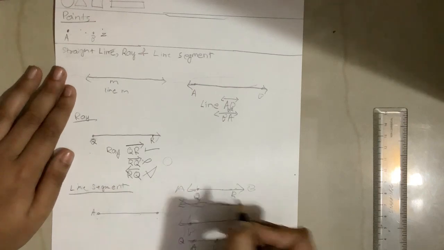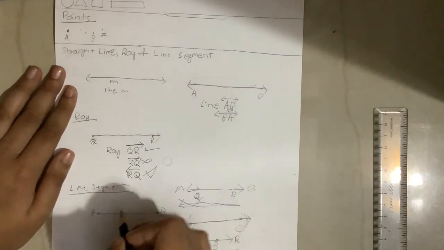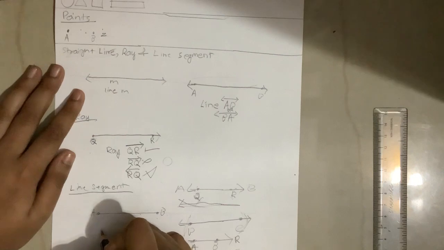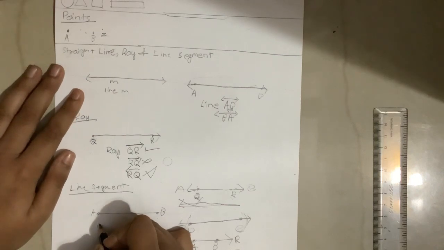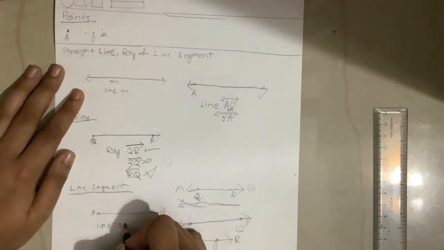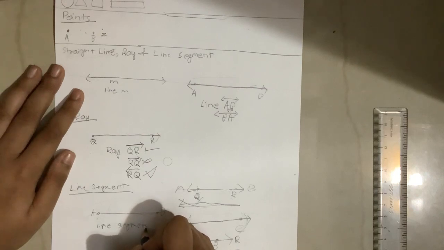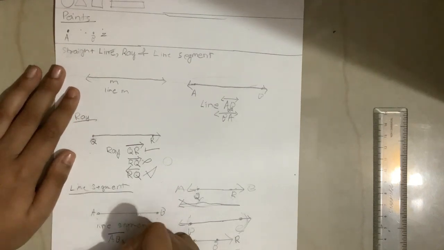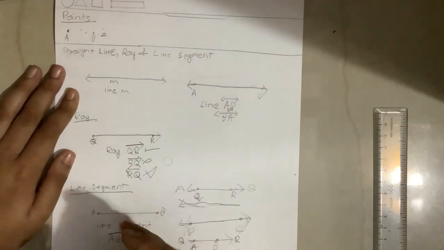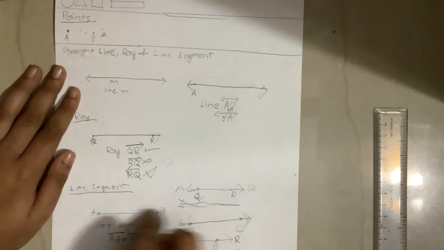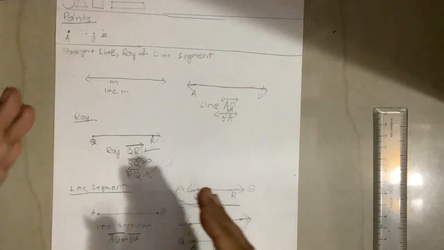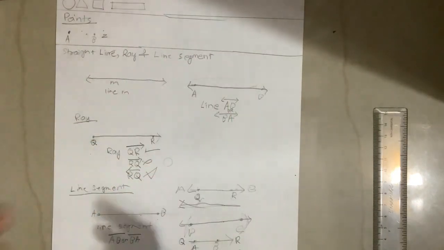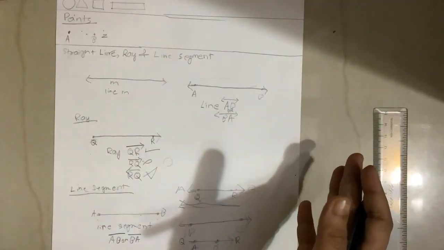Suppose I name it A and I name it B. We have to say it's line segment AB with a line segment sign on the top. You can also call it BA, as it does not have a specific direction. So these are different types of lines.